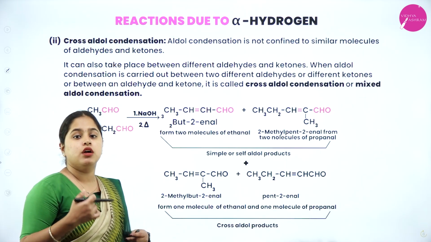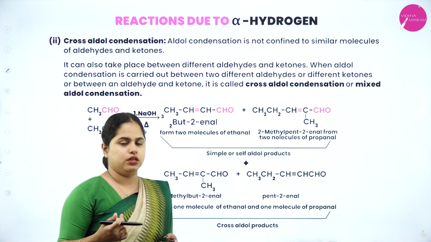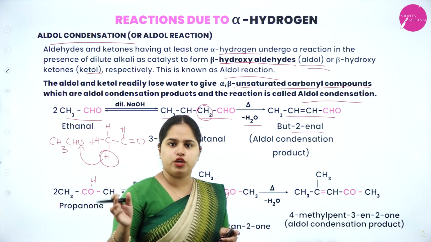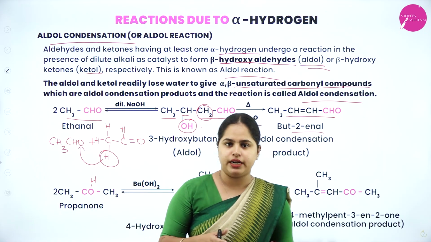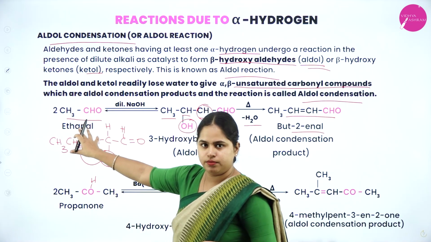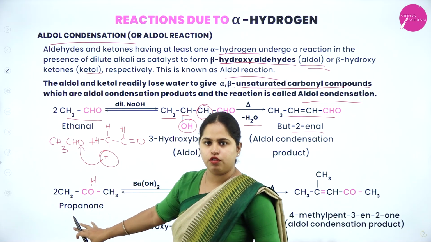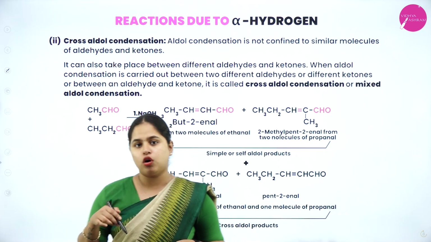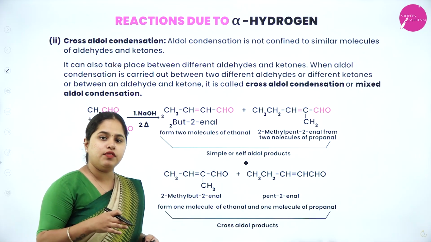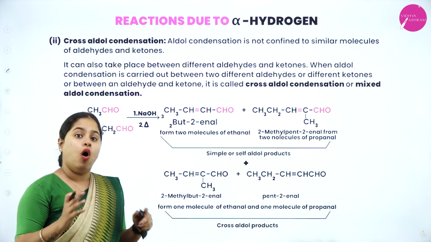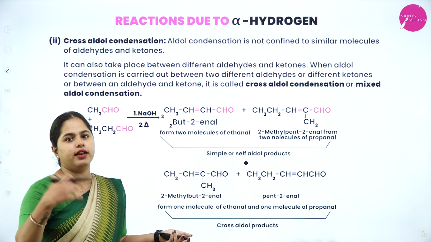Next one you have is cross aldol condensation. In aldol condensation, we are taking 2 molecules of the same aldehyde or same ketone. So we have taken 2 ethanal here and 2 molecules of propanone here. Both are same. But coming on to cross aldol condensation, either we are going to take 2 different aldehydes, or 2 different ketones, or else we can also take 1 aldehyde and 1 ketone.